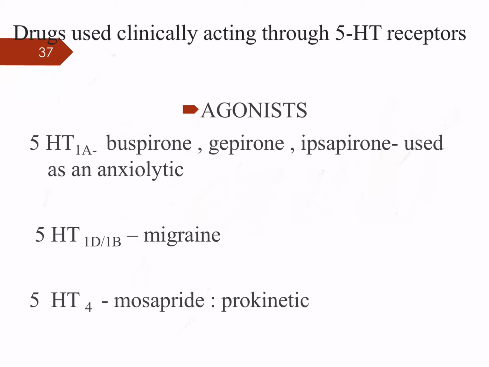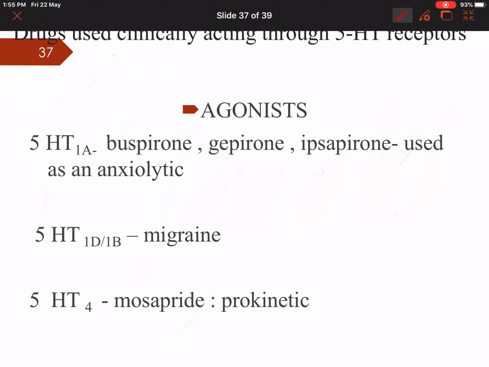So, what did we learn now? Today we learned that 5-HT, that is serotonin, is derived from tryptophan and it acts on 14 different kinds of receptors. Based on that, we have certain drugs which act as agonist and antagonist. Agonist, we have 5-HT1A agonist, buspirone, which is used as an anxiolytic. 5-HT1D, 1B agonist, that is sumatriptan, which is used in migraine.